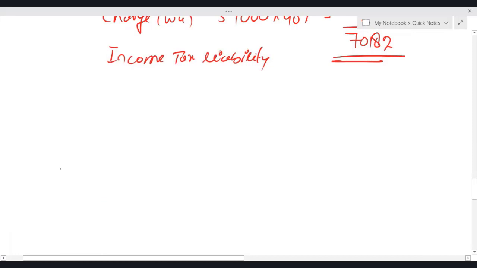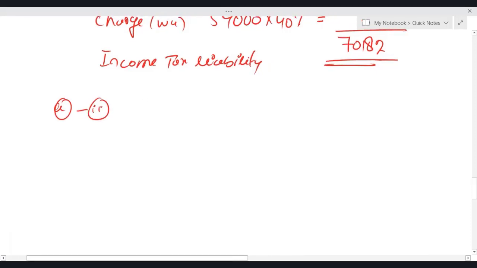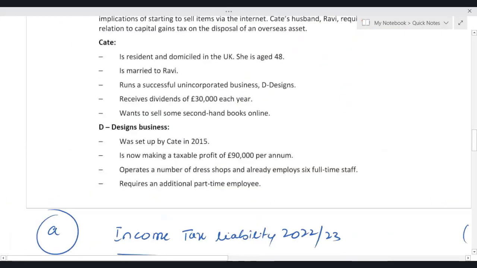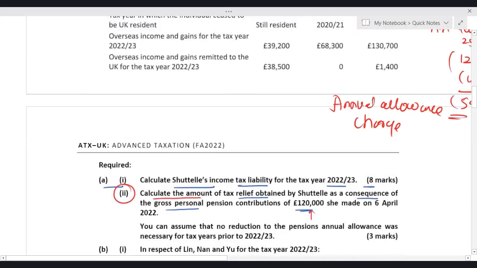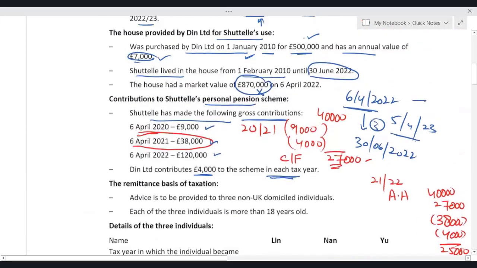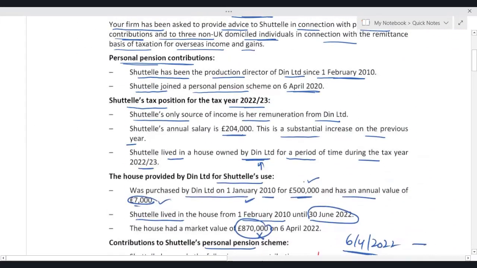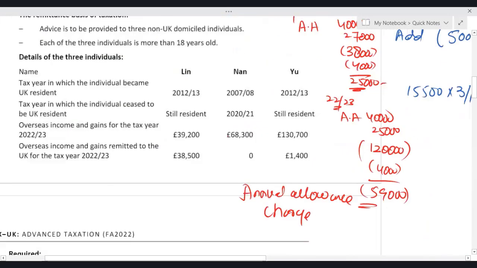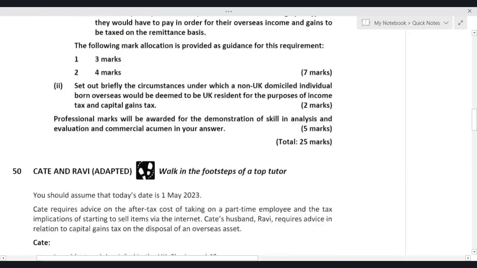Because you have to tell the examiner exactly what tax benefits Shuttle has received due to this gross PPC. So we know what was the total taxable amount. Let's go back. No need to do the entire calculation.